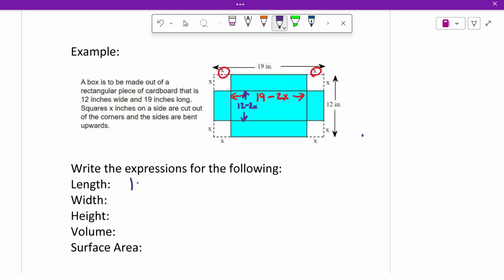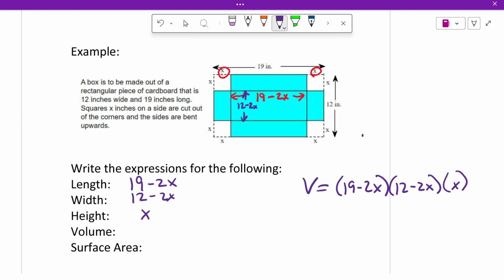So your length is 19 minus 2x. Your width is 12 minus 2x. Your height is x. So then you're supposed to find your volume. Volume of a box is the length times the width times the height. So the volume equals your length, 19 minus 2x, times your width, which is 12 minus 2x, times your height, which is x. Now, normally, I would take my last two times each other, but I don't want to. I want to take these two times each other right off the bat.